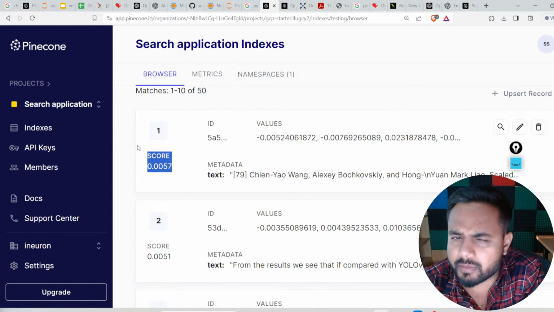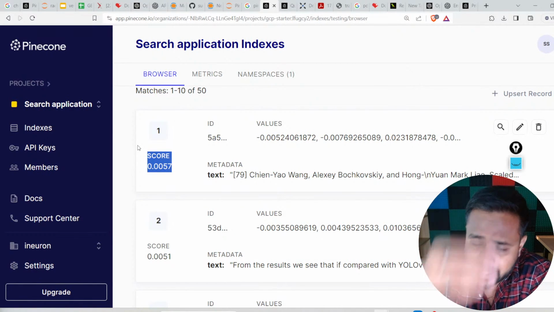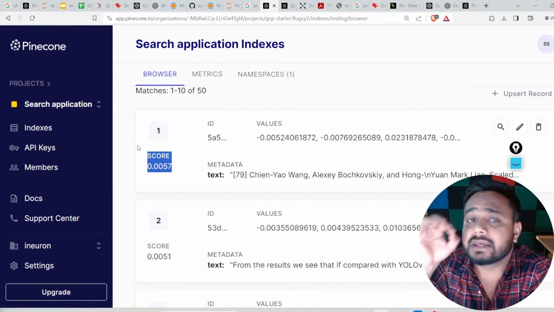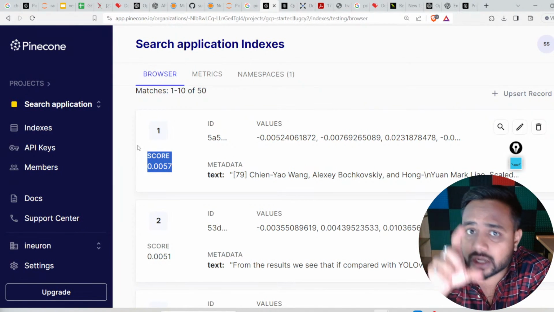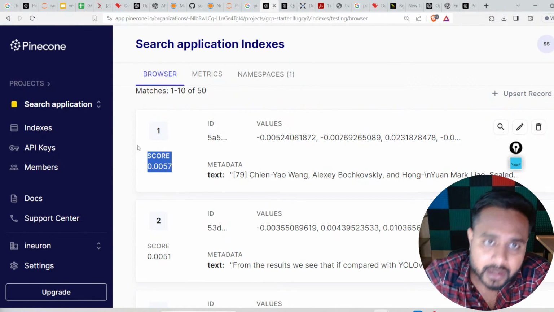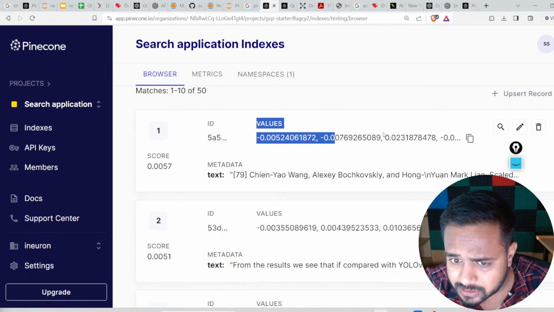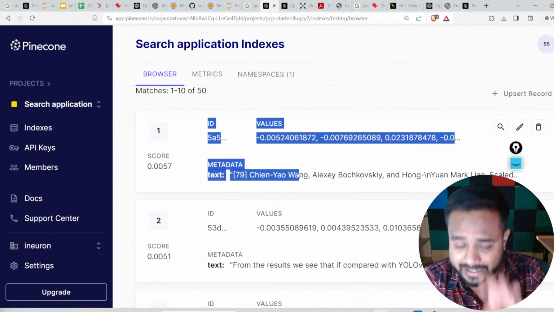So don't worry if you are not able to correlate, just wait for a few minutes. I will give you a quick revision of it, by writing each and everything, and then definitely you will be able to get it. Now here you can see this is my embedding related to the particular text.